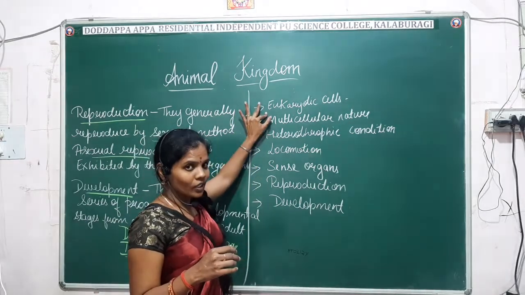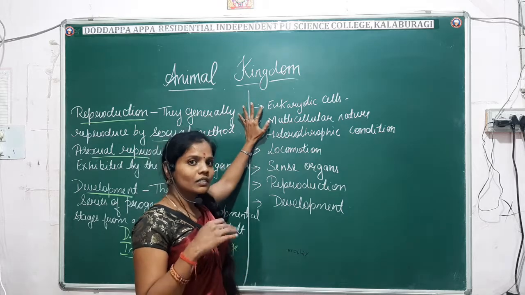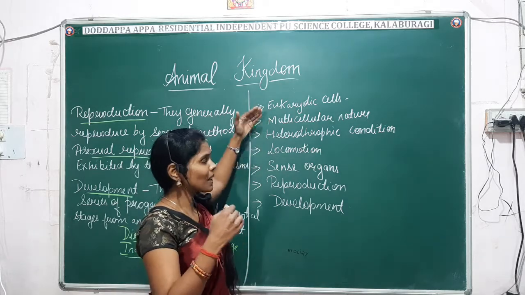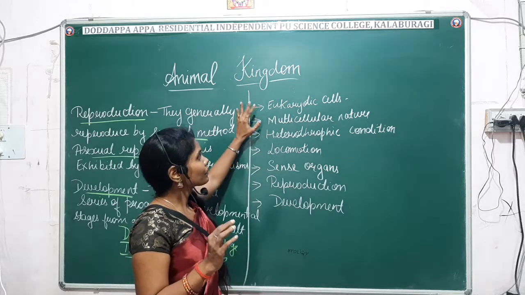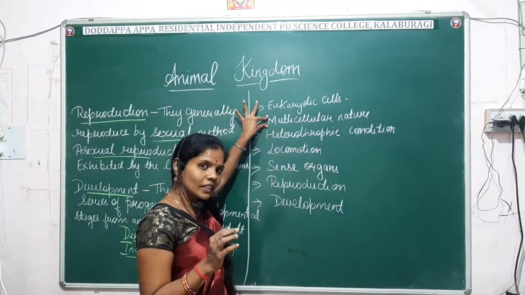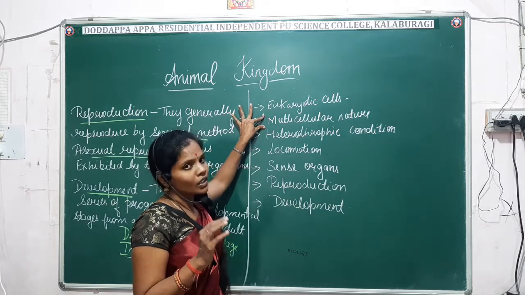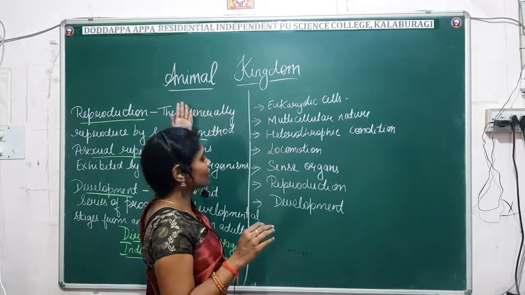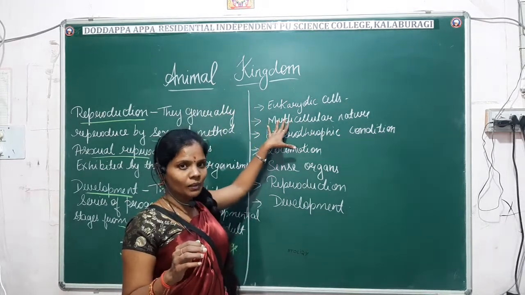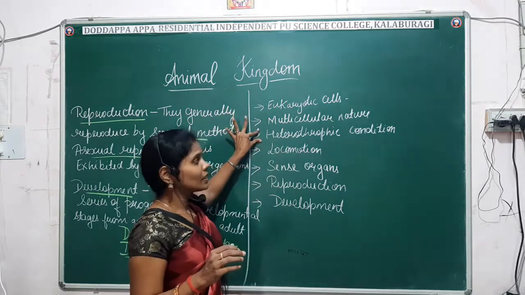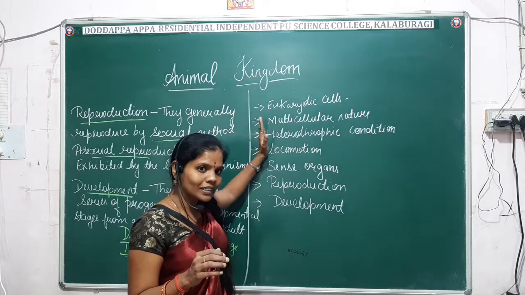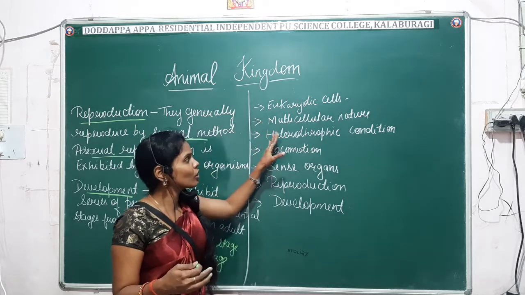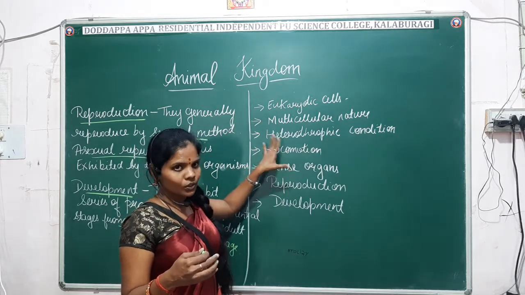First comes the eukaryotic cell. That means they have a true nucleus, and they lack plastids and photosynthetic pigments. Next, they are multicellular in nature. You already know that all animals are metazoans. They are multicellular. Then they are heterotrophic, which means they depend upon other organisms for food. They cannot synthesize their own food.